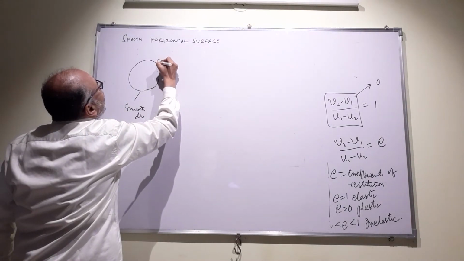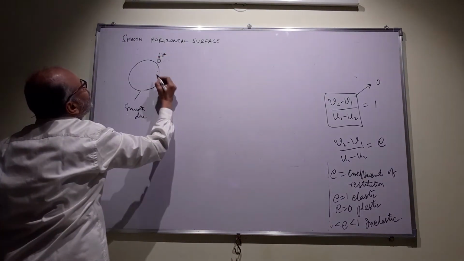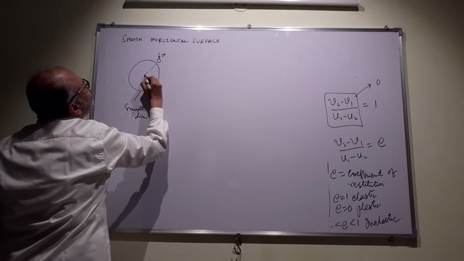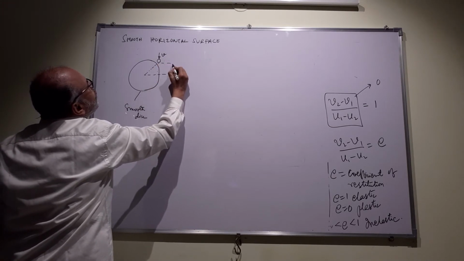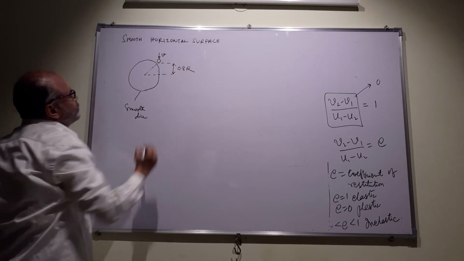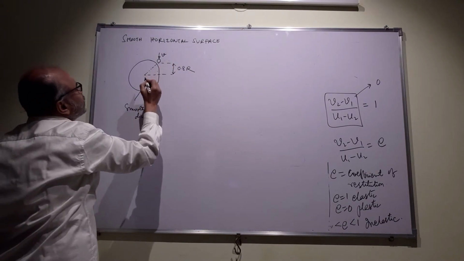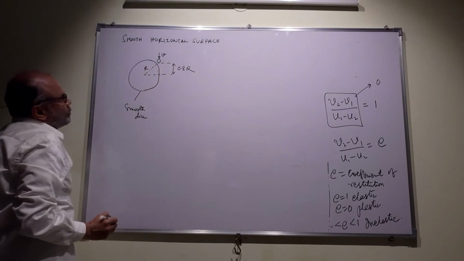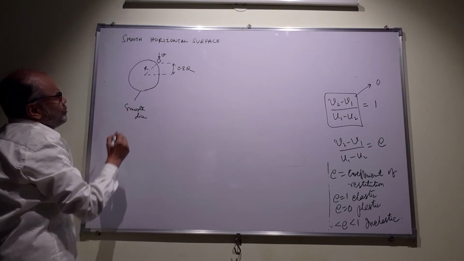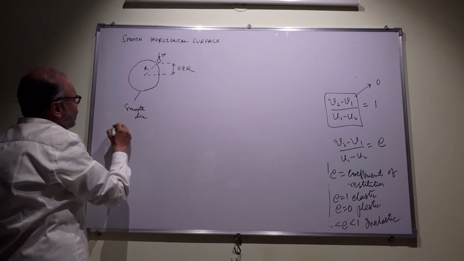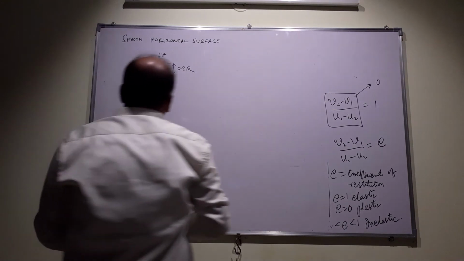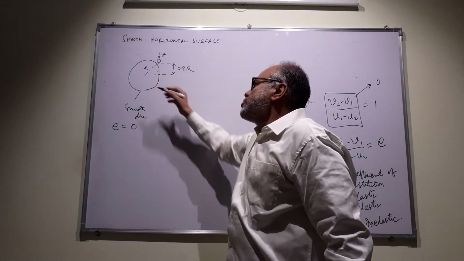There is a particle which has a velocity v. It is striking the disk at such an angle that this distance is 0.8r. The radius of the disk is r. And it has a completely inelastic collision, e is 0, and the disk is smooth.